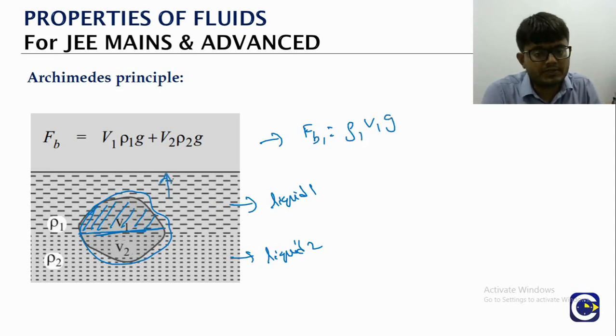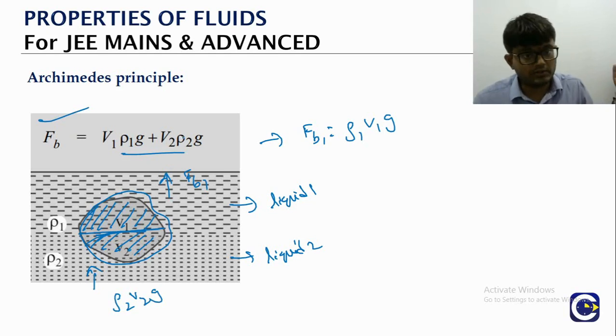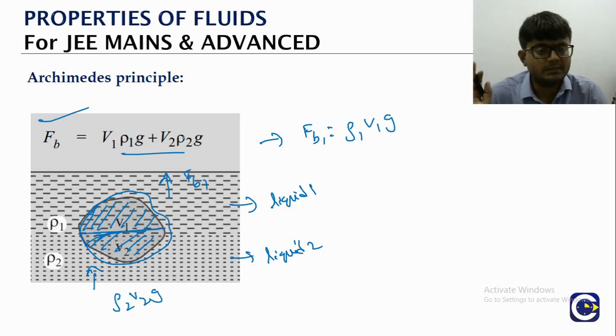Buoyancy will be upwards. What about the buoyancy because of the second liquid? It will be rho 2 into V2 into g, which is also upwards. Since both the buoyancies are upward, the total buoyancy is simply the sum: V1 into rho 1 into g plus V2 into rho 2 into g. That's how we will calculate the total buoyancy force acting on this object.